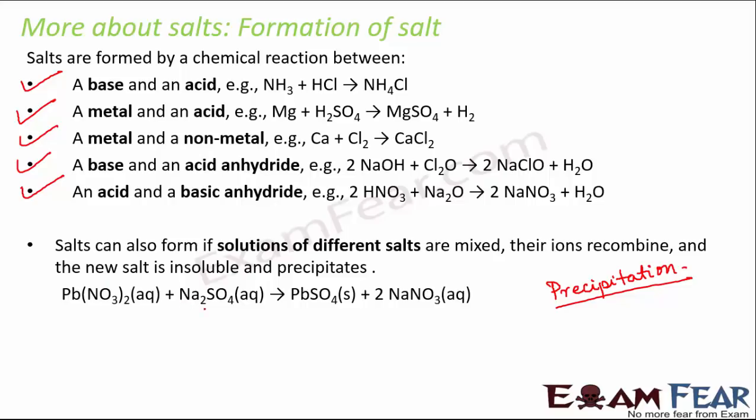When it combines with sodium sulfate, what happens? The lead displaces the sodium from the sulfate, and therefore it forms lead sulfate, which is a precipitate, solid in nature, and along with that you get sodium nitrate. So lead sulfate in this case is the salt which is formed. Sometimes salts are also formed by combination of solutions of different salts. So that is also one way of salt formation.